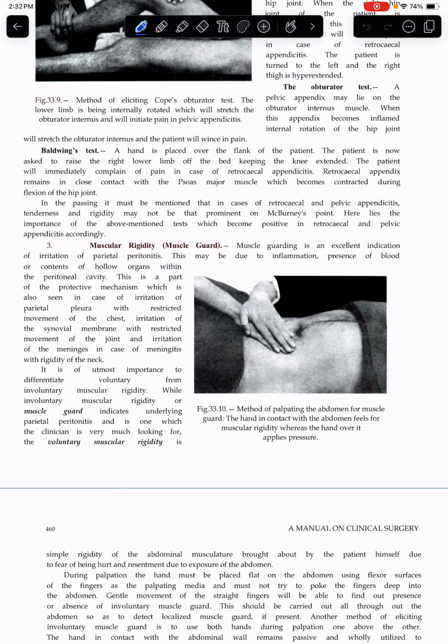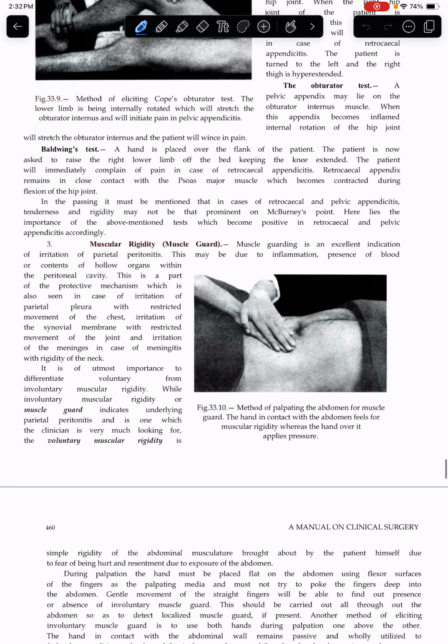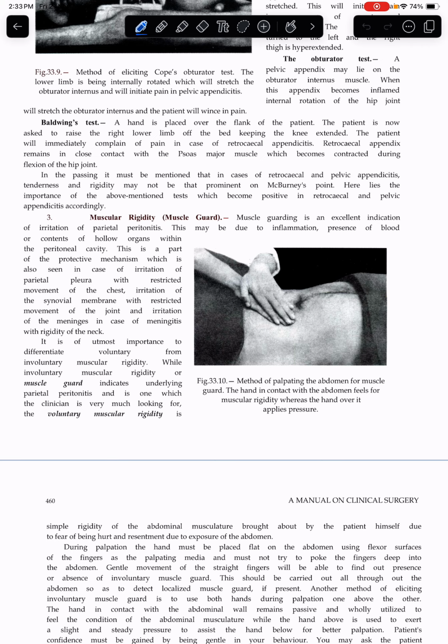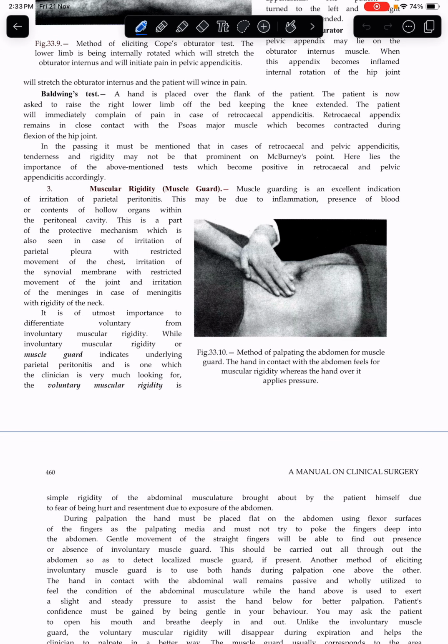Muscle guarding is an excellent indication of irritation of parietal peritoneum. This may be due to inflammation, presence of blood, or contents of hollow organs within the peritoneal cavity. This is a part of the protective mechanism, which is also seen in irritation of parietal pleura, which restricts movement of the chest, irritation of the synovial membrane with restricted movement of the joint, and irritation of the meninges in meningitis with rigidity of the neck.